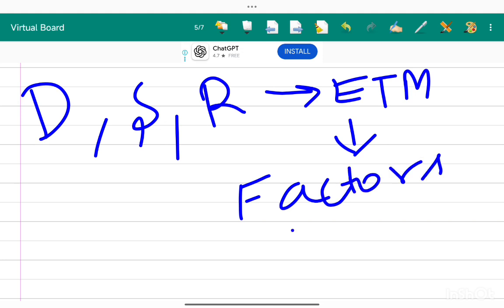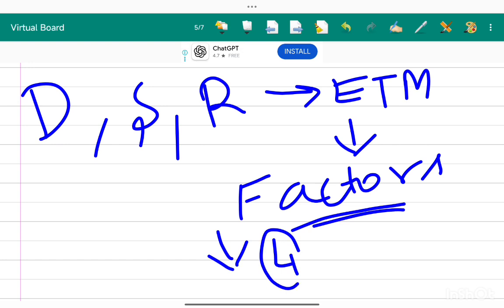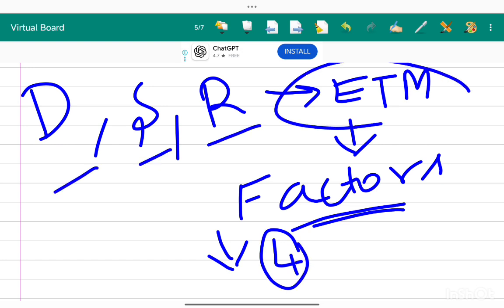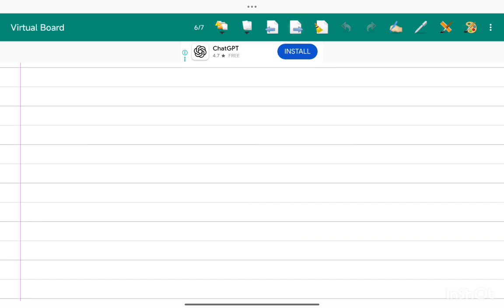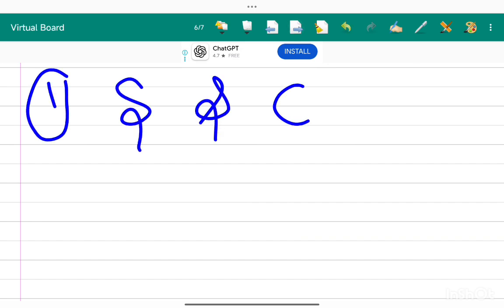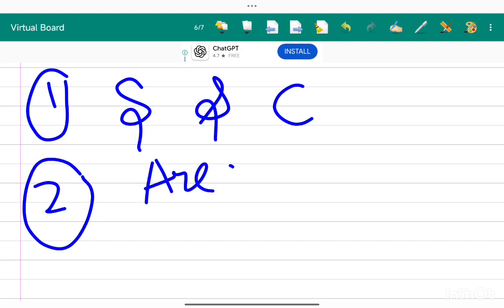What are these factors? These can be tested as a separate question. We have 4 factors. Depending on these 4 factors, direction, supervision and review of engagement team members is done. Now let's see what are the 4 points. First point is size and complexity of the entity. Second point is area of the audit.